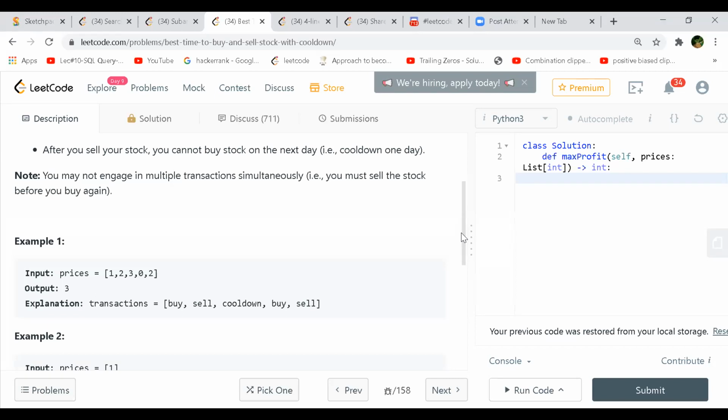Won't you take the possibilities of whether you should buy or not? Absolutely. So that is one thing. Even if we start on the zeroth index, imagine the price was very high, like 7 or 8. It's useless to buy at that price, right? Exactly. So then you would check how many days are still remaining, whether you can buy, sell, and cool down, at least you can do that.